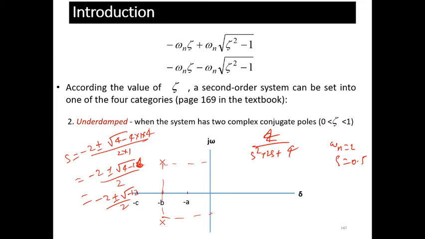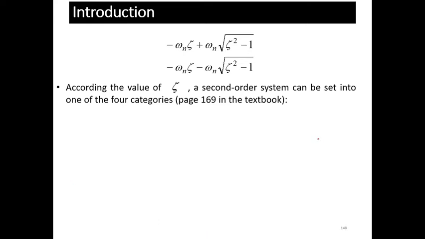This is the real part, minus 2 upon 2, plus minus, and you can write minus 12 divided by 2. So this is the omega value, or you can say the imaginary pole value. By this you can find it out.